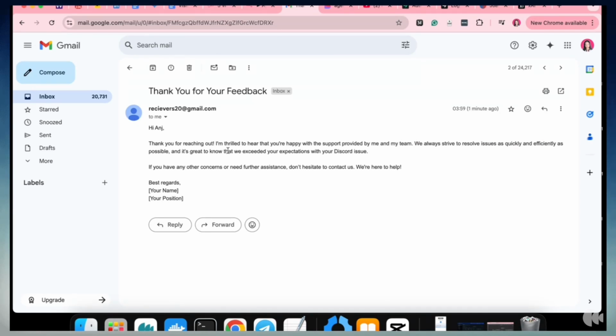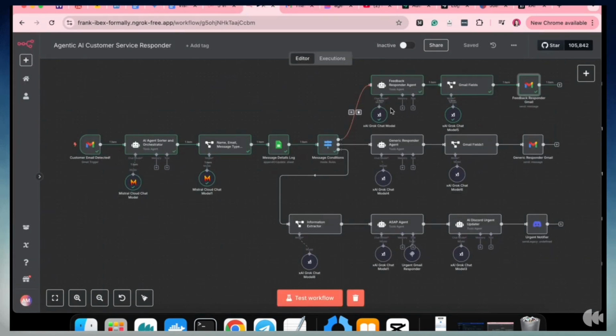The workflow identified from the user's email that they felt expectations were exceeded and that they were quite happy with that level of support. So that's my walkthrough of the customer support ASAP agent and also the feedback responder agent.